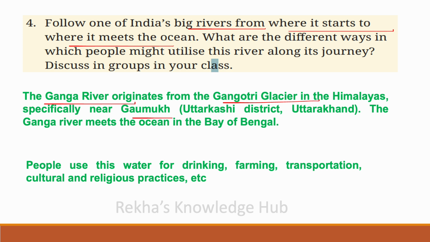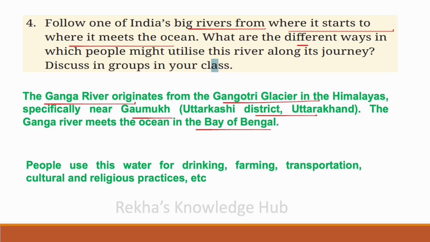Where is Gomukh? Uttarkashi district, Uttarakhand. Then the Ganga river meets the ocean in the Bay of Bengal.